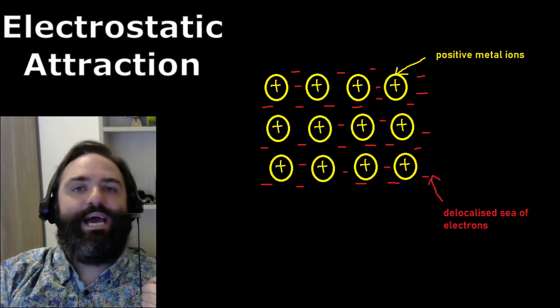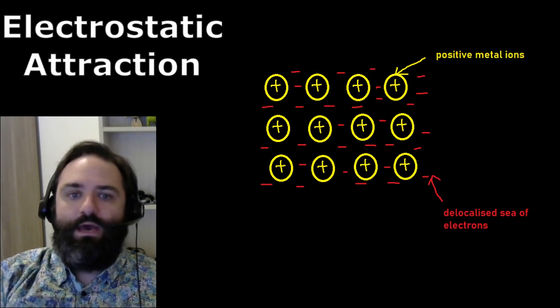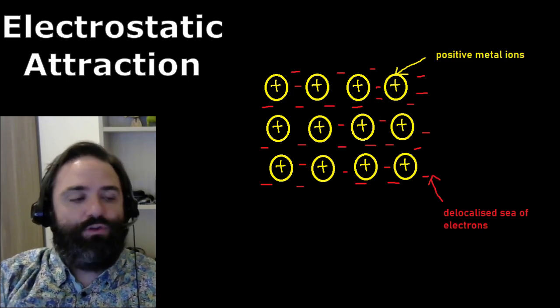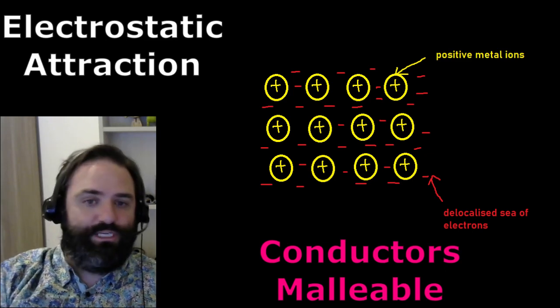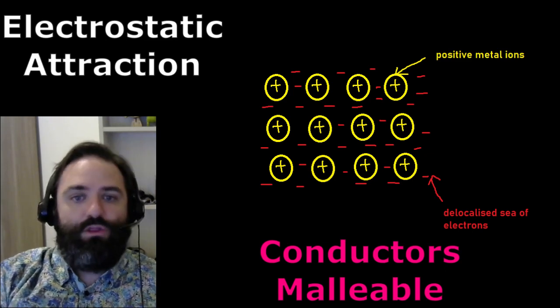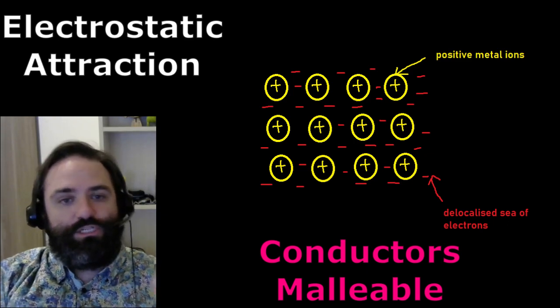So for example, they're excellent conductors of electricity. That's what defines metals, because these electrons are free to move wherever they want to go. If you set up a potential difference, a voltage, they're all going to move one way or the other together. So that's going to conduct electricity.